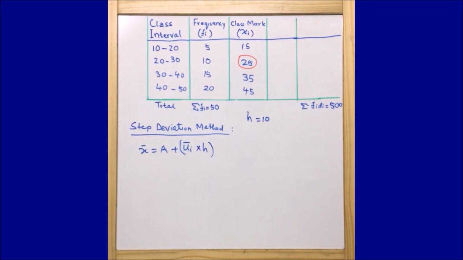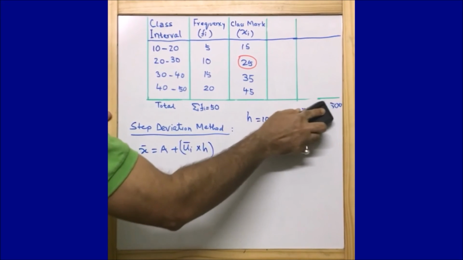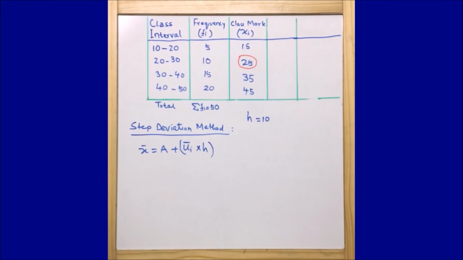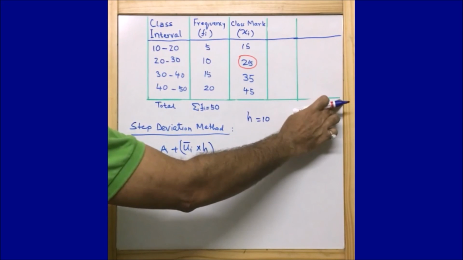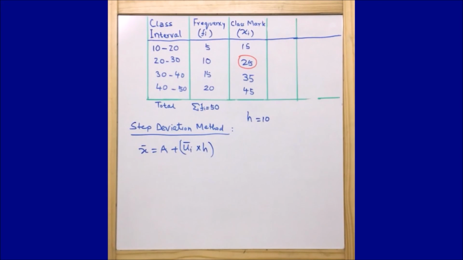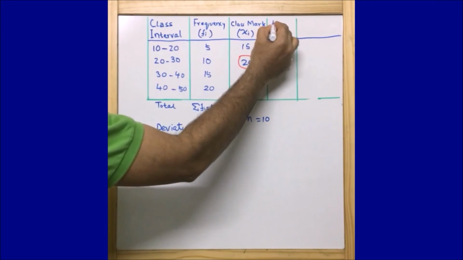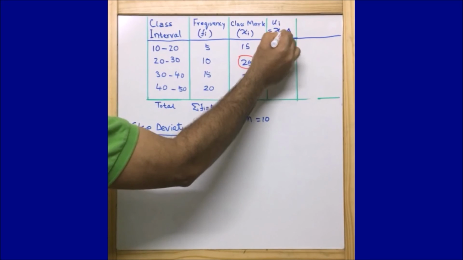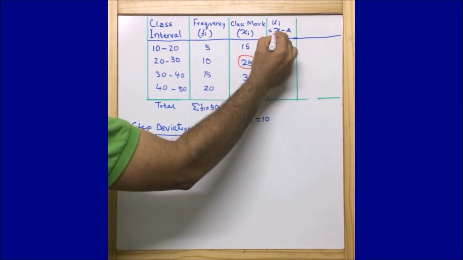Okay. Now guys, you will see what are the things that we need to do. One is ui. So how to find out ui? ui is equal to xi minus a, the assumed mean, divided by h.